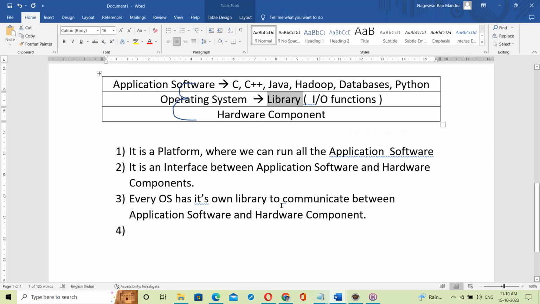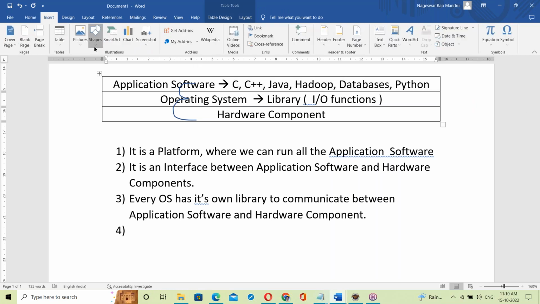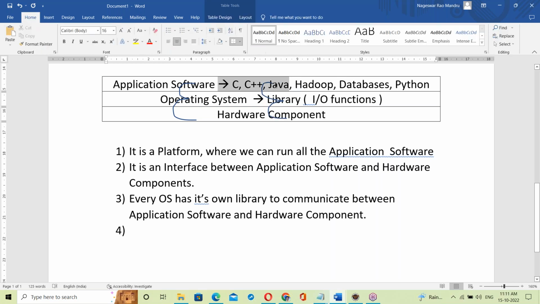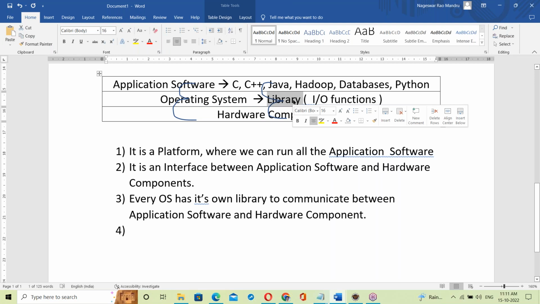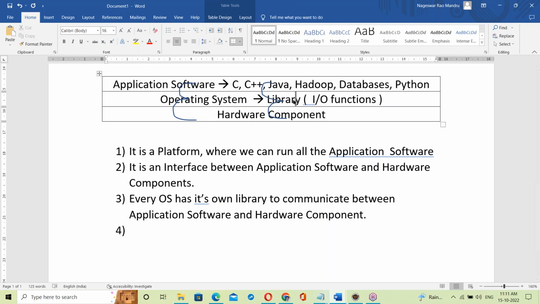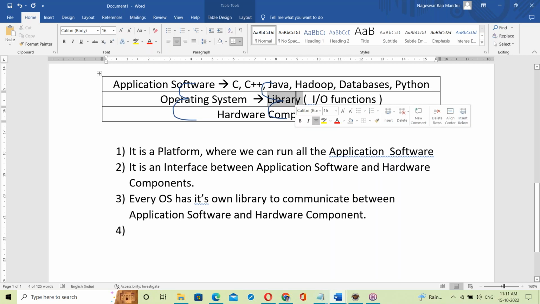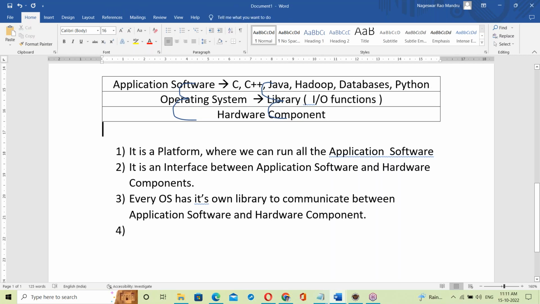One more thing here. Programs like C, C++, Java: what happens actually? First of all, these programs link with the OS library. After linking with the OS library, then execution starts. Before executing, the program first links with the OS library.